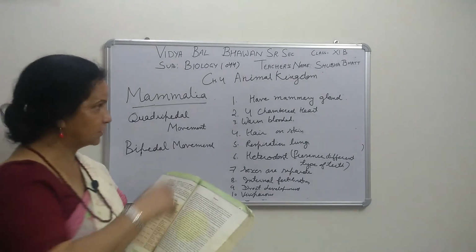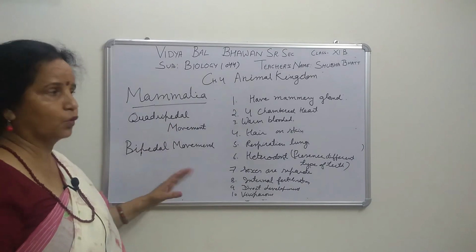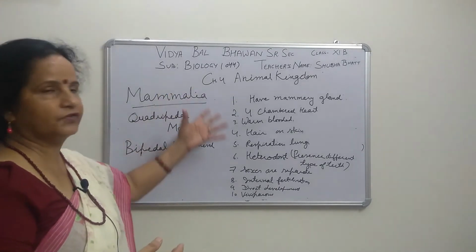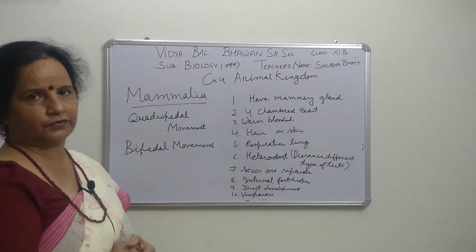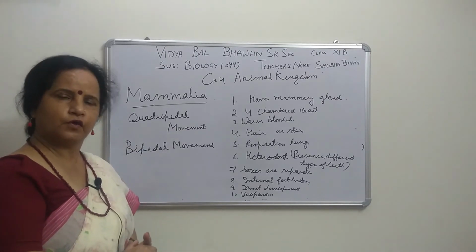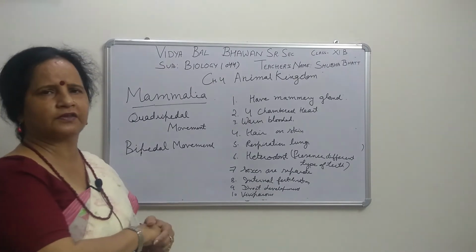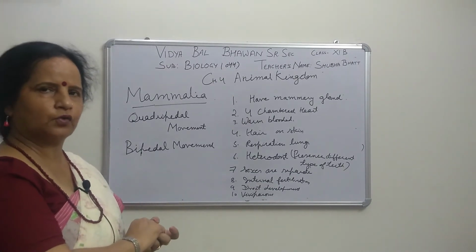Okay, so just see this properly, then you can easily understand the whole chapter. Then you will learn the examples of each phylum, 3 examples, and the whole chapter is finished. And then I think you will be able to do all the questions from the textbook after finishing this chapter. One match the following is given, so I think there is no need to write in your notebook except that question; all questions you will do.